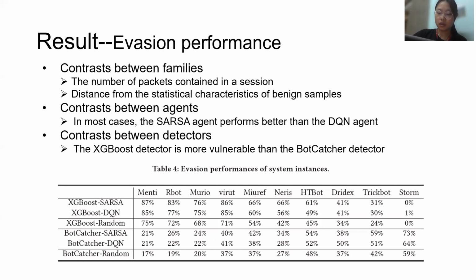Contrasts between agents: in most cases, the SAS agent performs better than the DQN agent. That may be because SAS is an on-policy algorithm that is more cautious than DQN. Contrasts between detectors: as shown in table 4, the evasion rate with ChatGPT Boost as the detector is higher than that with BotCatcher in most of the botnet families' results, and we believe that is because actions have a greater impact on statistical features than image features.